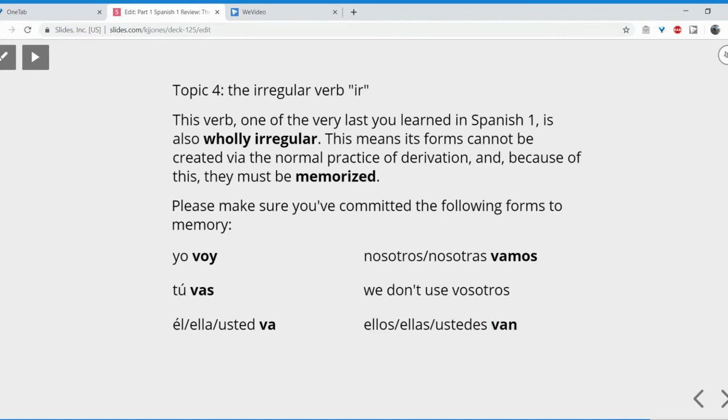And please note something about pronunciation there. In Spanish, there is a written letter B and a written letter V. But when you go to say them, they're both said the same way. They're both pronounced as B's. The V sound that we have in English, like vehicle and vaccination, that V doesn't exist in Spanish. It's all B. Voy, vas, va, vamos, van. Those are the 5 forms of ir that you need to know. And they are on textbook page 126, by the way.